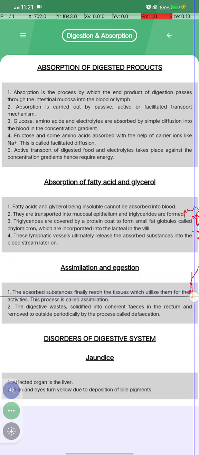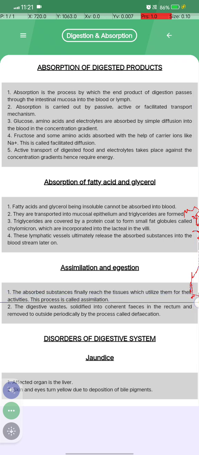The absorbed substances finally reach the tissues, which utilize them for their activity, and this process is called assimilation. The digestive waste is solidified into coherent feces in the rectum and removed to the outside periodically, and this process is called defecation.